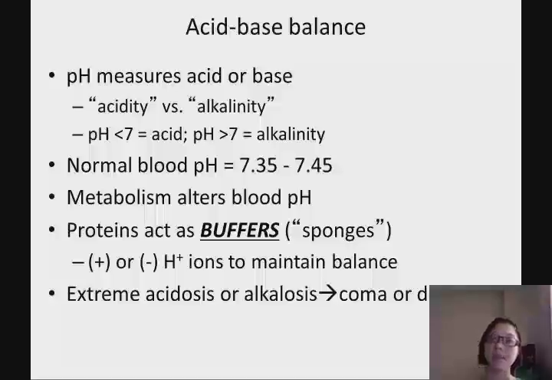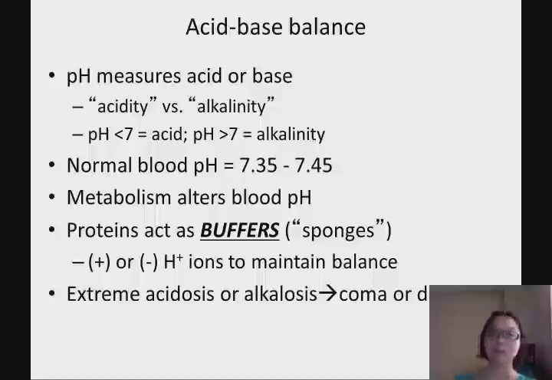When you are in an alkaline solution, you have a lower amount of hydrogen protons, then the acid group is going to release its hydrogen to maintain the balance. So that's why we say protein acts as a buffer. It can either accept or donate hydrogen protons to maintain the balance.